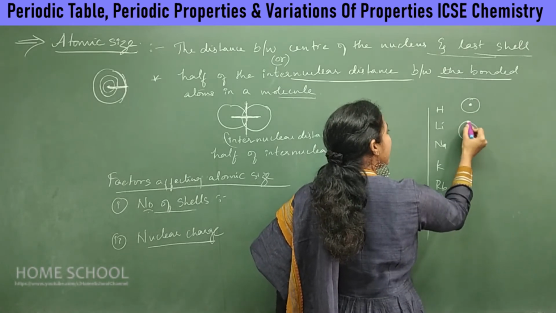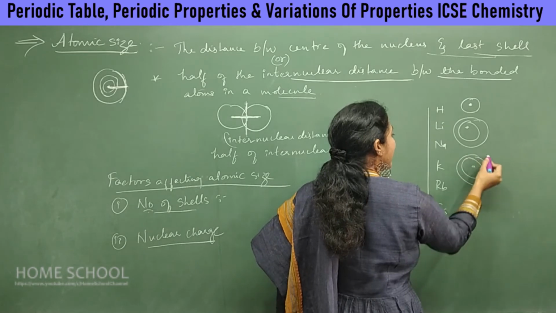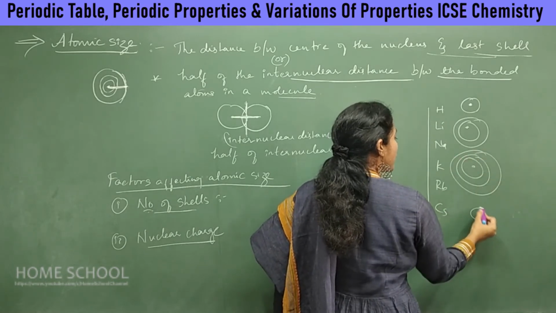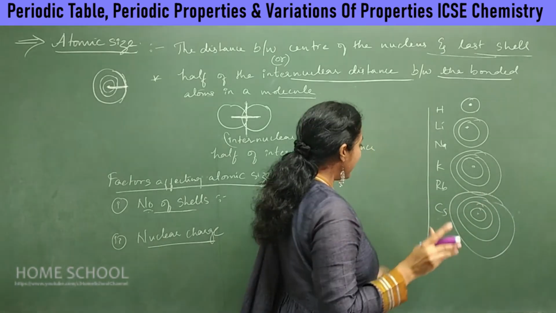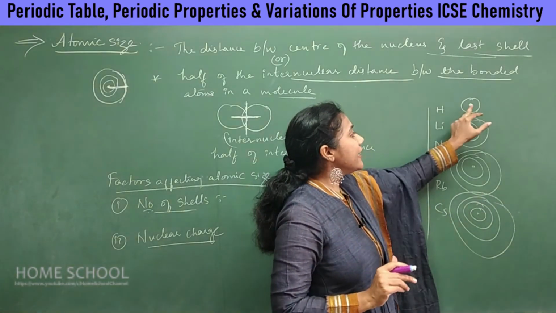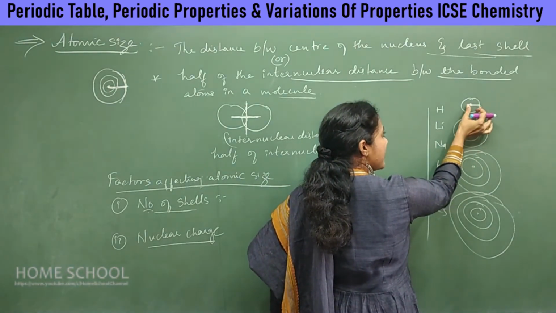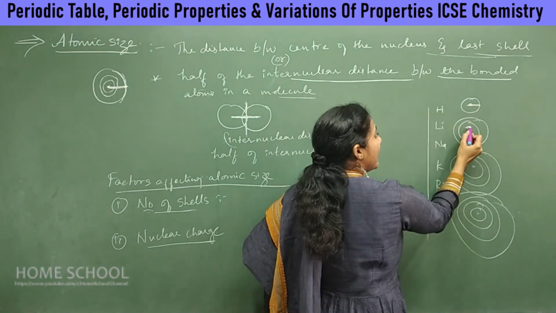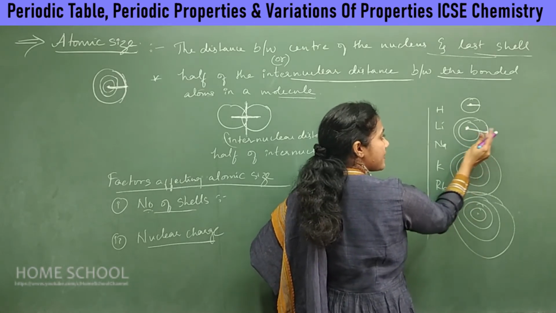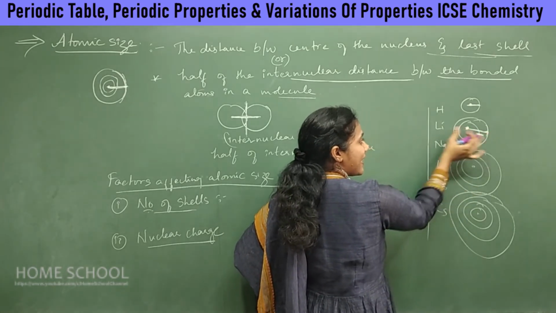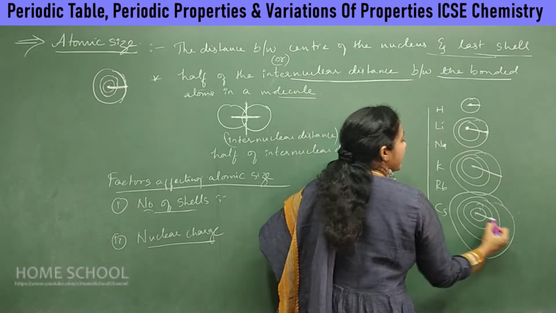Coming to lithium, lithium has 2 shells. Sodium has 3 shells, isn't it? Potassium has 4 shells. This is the third shell, and this is the fourth shell. Our atomic size is the distance between the nucleus and the last shell. So this much is the atomic size of hydrogen. You see, this is the nucleus and this is the last shell. So this much is the size of lithium.